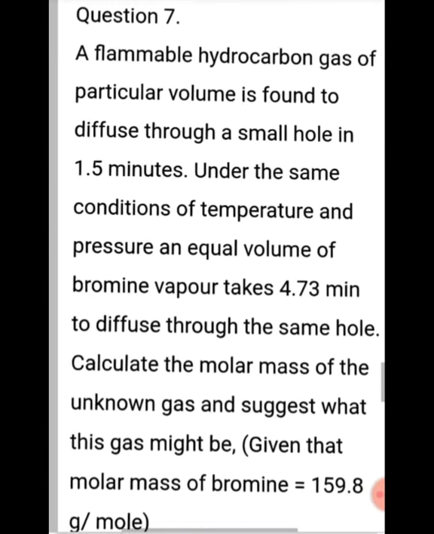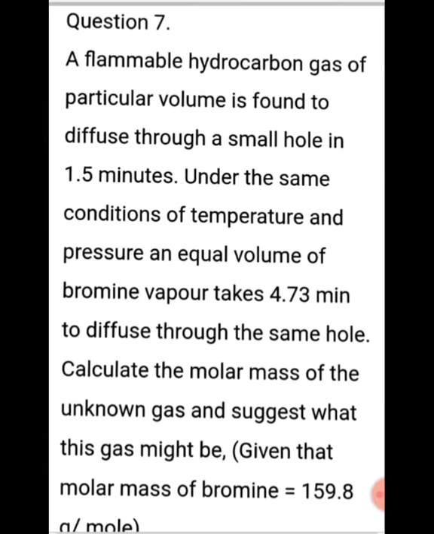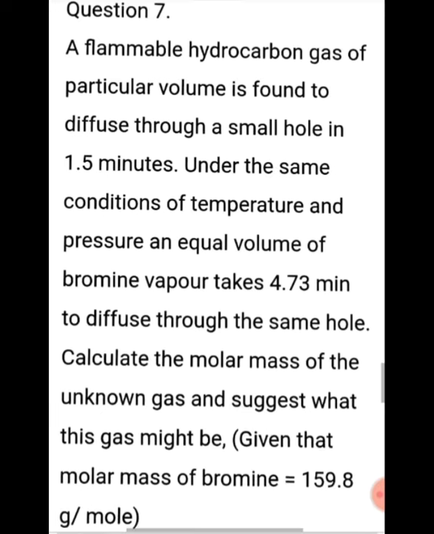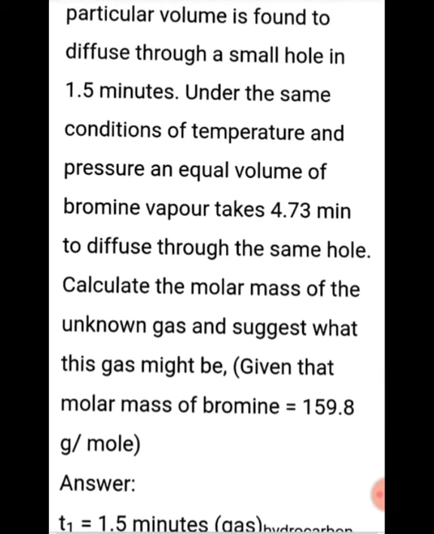Next, question number 7. A flammable hydrocarbon gas of particular volume is found to diffuse through a small hole. So it is mainly depending upon Graham's law of diffusion. Under the same conditions of temperature and pressure, an equal volume of bromine vapor also diffuses through the same hole. Calculate the molar mass of the unknown gas and suggest what this gas might be.